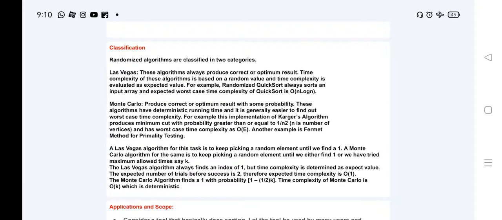Another example is the Fermat method of primality testing. The Fermat method of primality testing is not important here. Monte Carlo and Las Vegas are the main focus area, and also the two classifications of randomized algorithms.